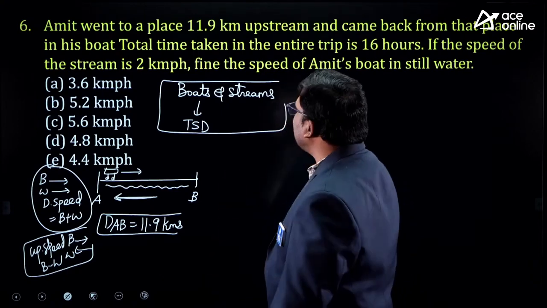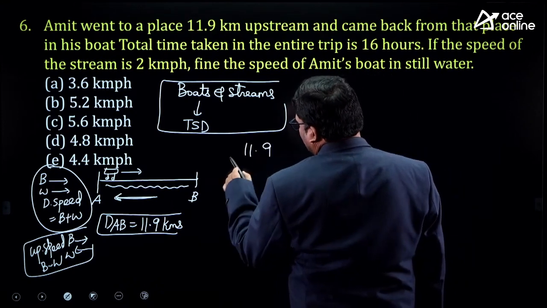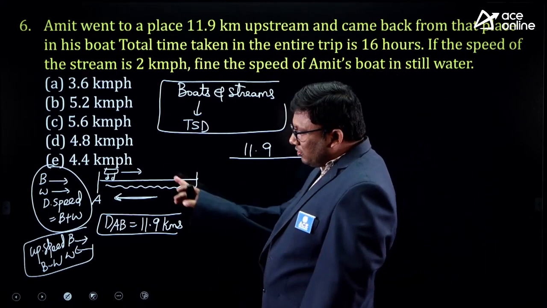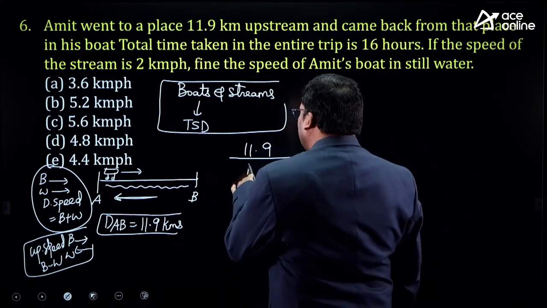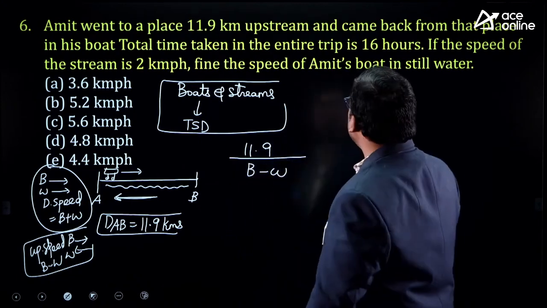First, what is the statement? Amit went to a place 11.9 kilometers upstream. Upstream means both are moving in the opposite direction, so it is B minus W. The first statement is clear to me.